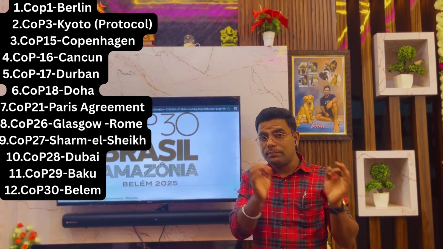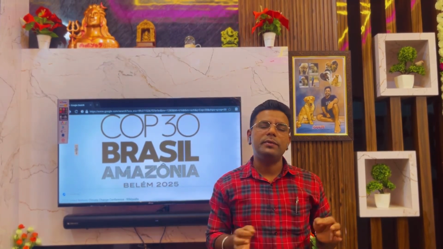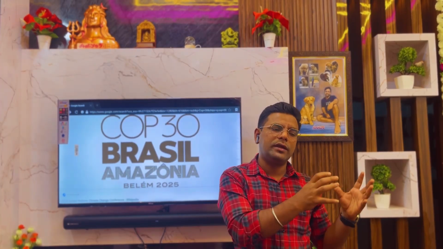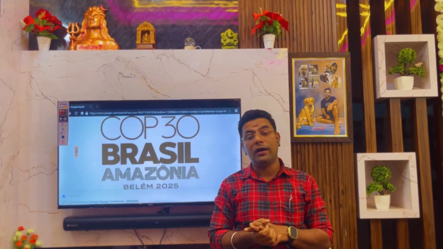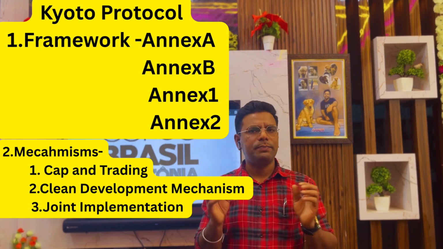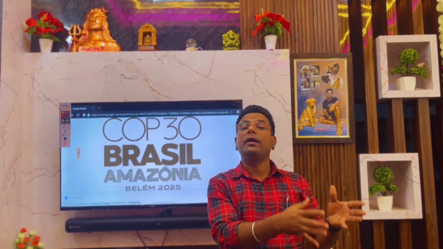However, the most important thing to understand here is that the first UNFCCC meeting was at Berlin as COP1, and the third important COP, also very important for your exam, was held at Kyoto in Japan. Therefore, it is popularly known as the Kyoto Protocol. And why is it a protocol? Because it had legally binding terms on developed countries.